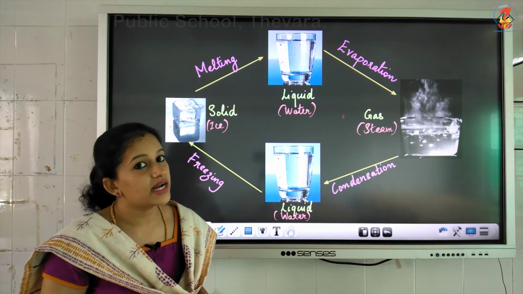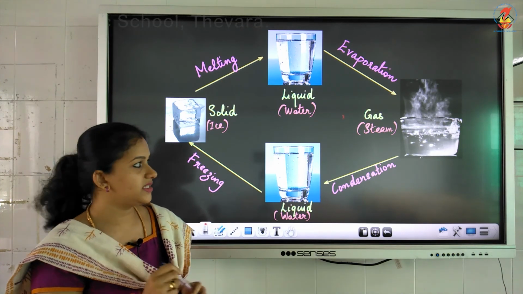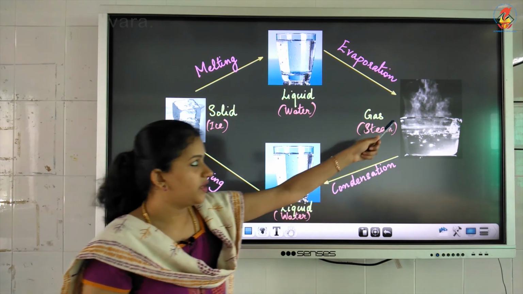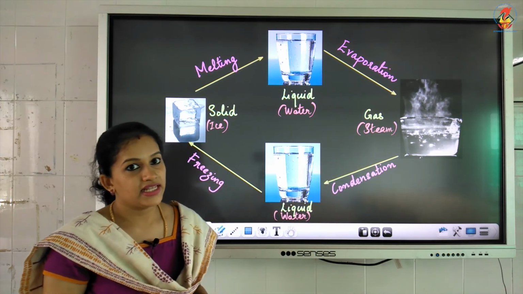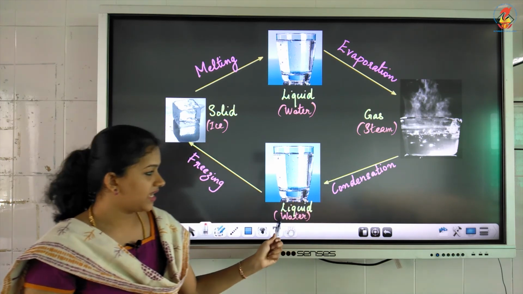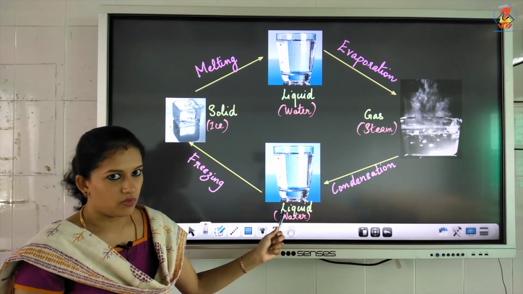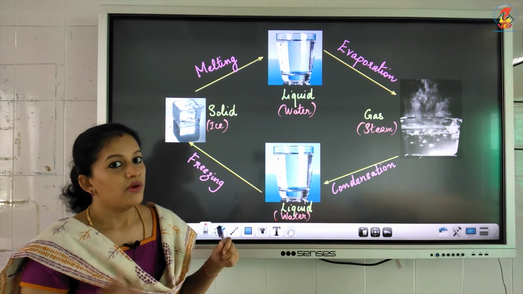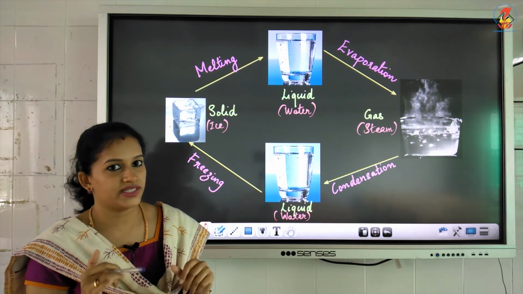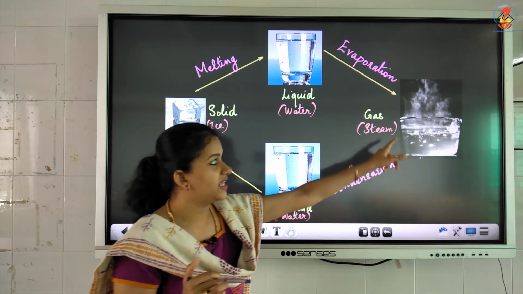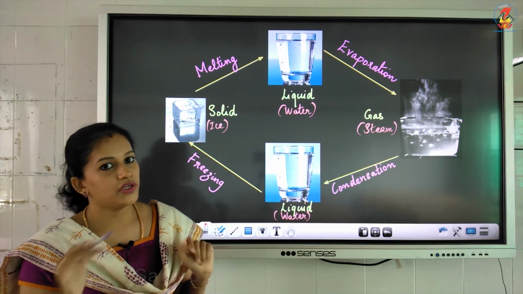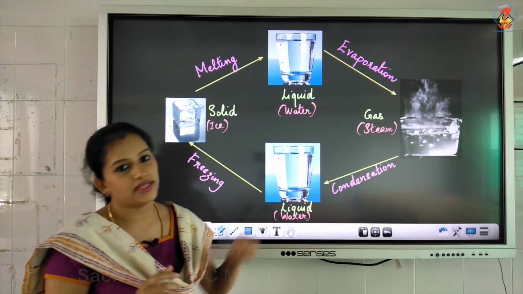Then next is condensation. In condensation, what happens? The water vapor is again changing into liquid water. Water is in the liquid form when the steam is cooled, when steam cools. So, the process of changing of water vapor into water on cooling is known as condensation.